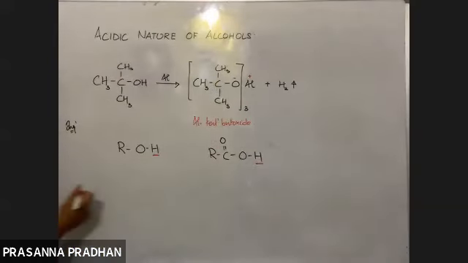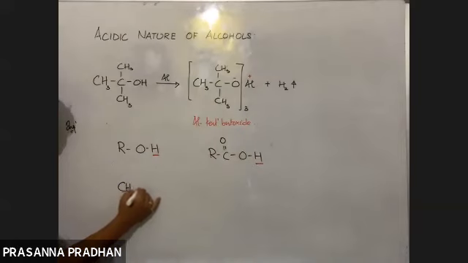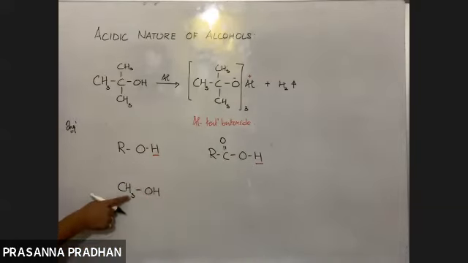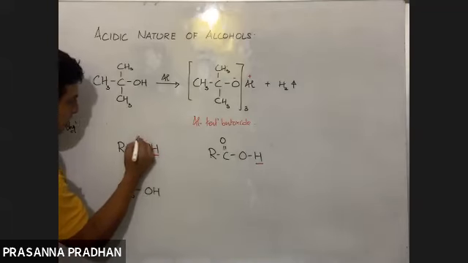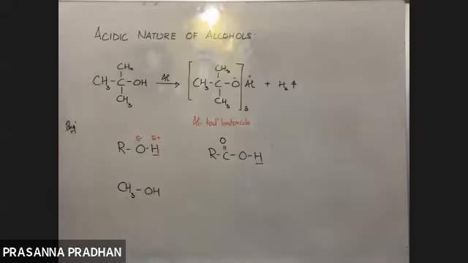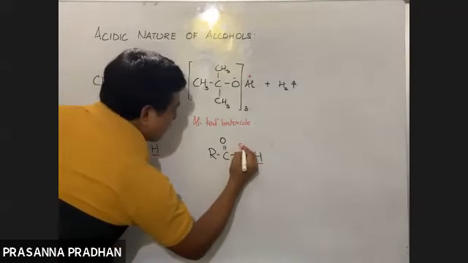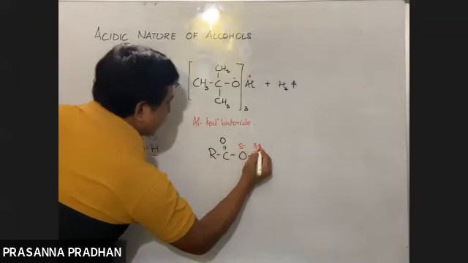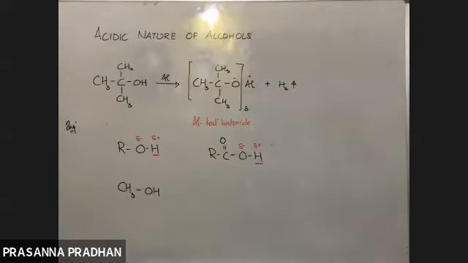Say suppose we have methyl alcohol. Do you think these three hydrogens are acidic? No, these three hydrogens are not acidic. Why is this hydrogen acidic? Because this bond is polar in nature because of electronegativity difference, which makes the release of the proton very easy.